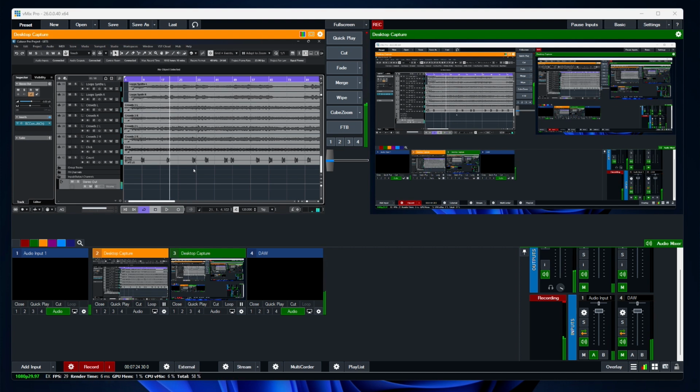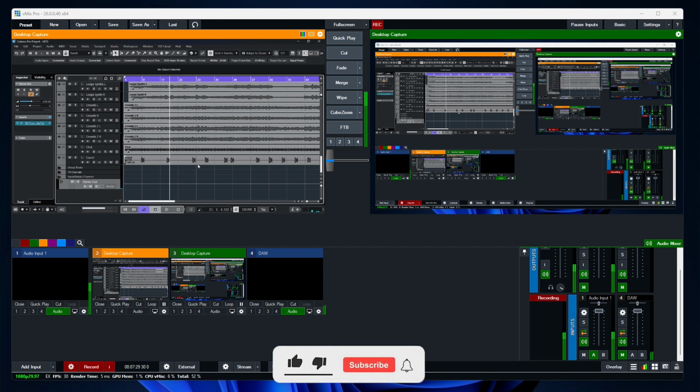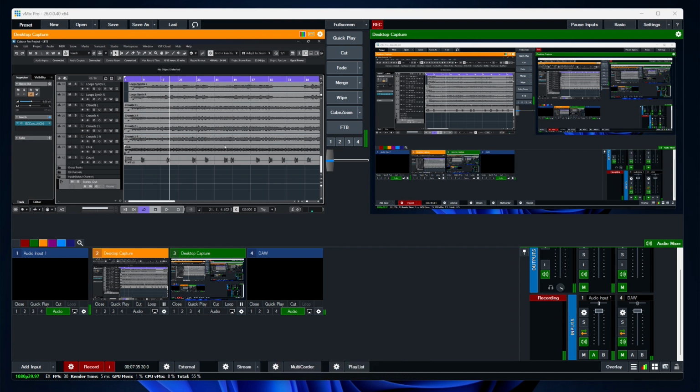That's how we use Bluecat's Connector for streaming audio from any DAW to vMix. In a subsequent video, I'll be showing how you can use Pro Tools to do that, and also using this same plugin for OBS. OBS is another case entirely, another routing entirely. So I'll be dropping a video very soon to show you how you can also use that.